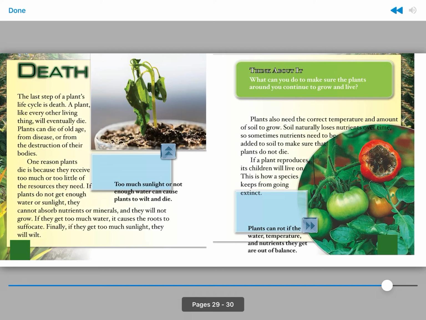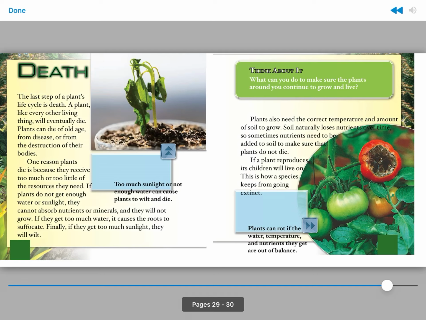Death. The last step of a plant's life cycle is death. A plant, like every other living thing, will eventually die. Plants can die of old age, from disease, or from the destruction of their bodies. One reason plants die is because they receive too much or too little of the resources they need. If plants do not get enough water or sunlight, they cannot absorb nutrients or minerals, and they will not grow. If they get too much water, it causes the roots to suffocate. Finally, if they get too much sunlight, they will wilt.